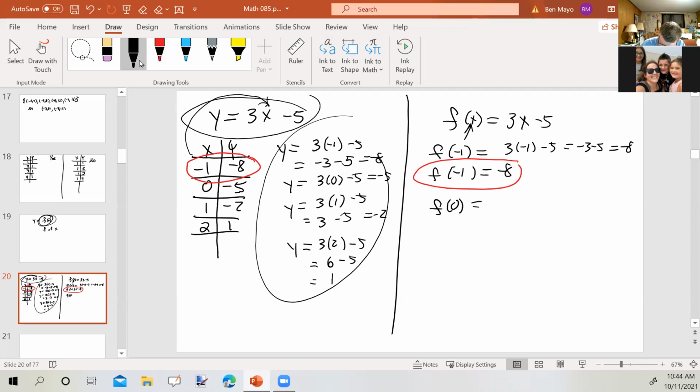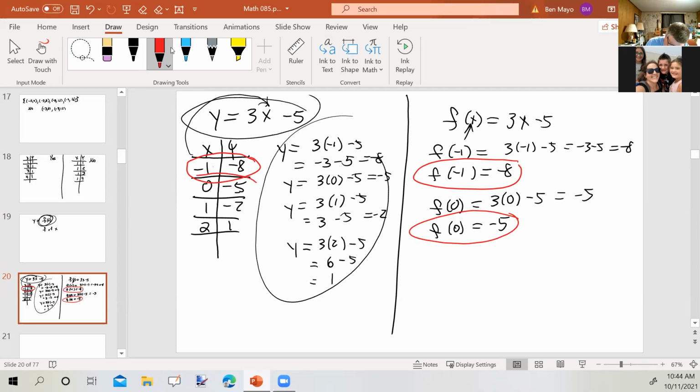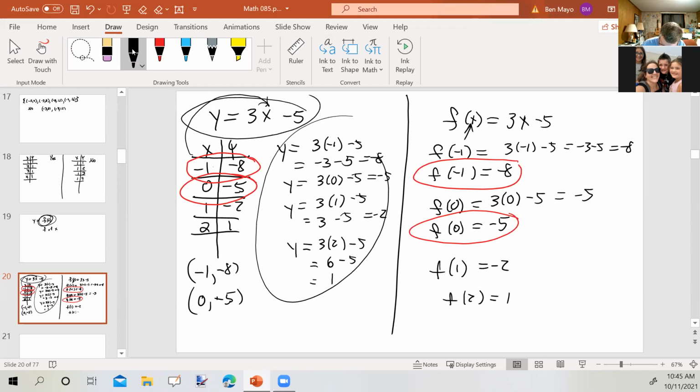f of 0 would be 3 times 0 minus 5, which is -5. So f of 0 equals -5. This is the function notation corresponding to this ordered pair. And likewise over here, these ordered pairs, if we didn't write them in a table, they would look like that, etc., etc. All right. Any questions about that? So in fact, I could go on and say f of 1 is going to be -2 and f of 2 is going to be 1 because I already calculated their values over there.